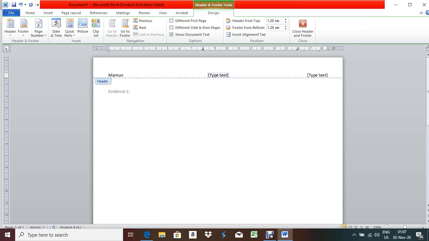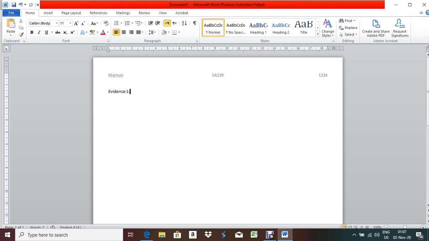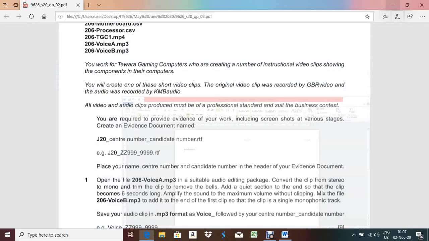In the middle one will be the center number, SA139, and the candidate number as per your candidate number. Suppose I'm giving one random number here. So this is the part. So evidence 1. Now minimize this part.